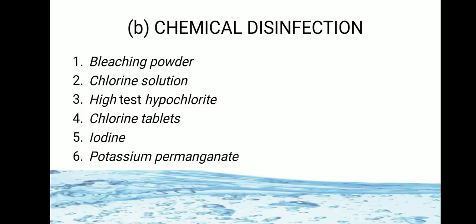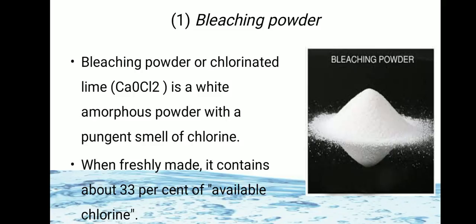Then the second method we have seen is chemical disinfection. For chemical disinfection, we use bleaching powder, chlorine solution, high test hypochlorite, chlorine tablets, iodine, and potassium permanganate. So the first one is bleaching powder.